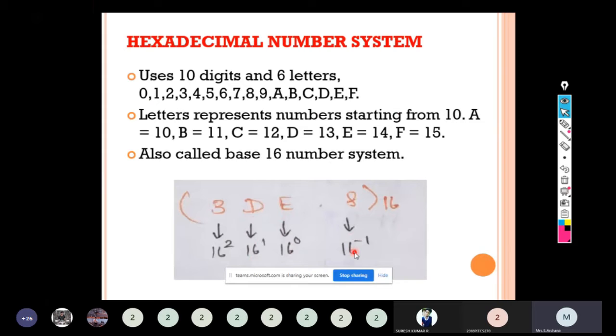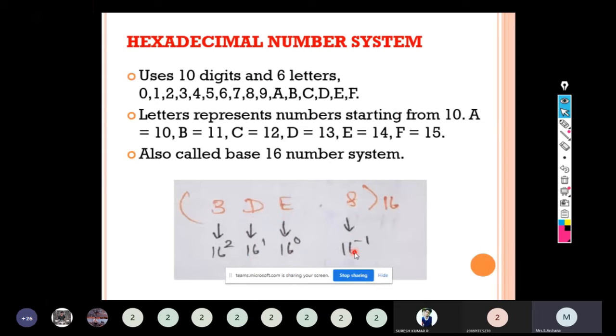So up to this, we have seen what the decimal number system, octal number system, binary number system and hexadecimal number system are, and what the base values are of each and every one of these number systems.